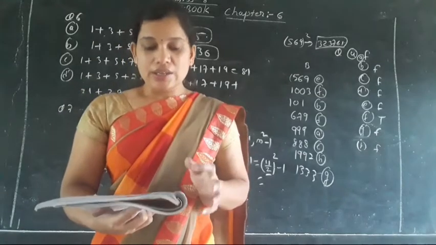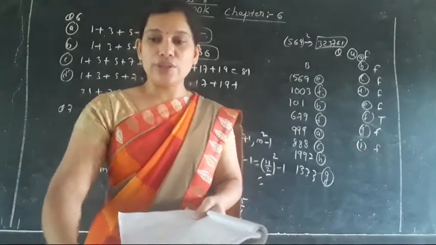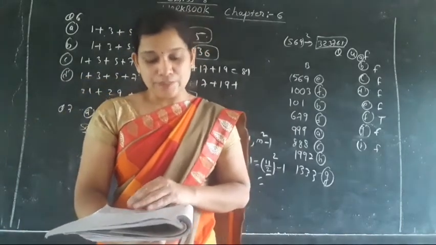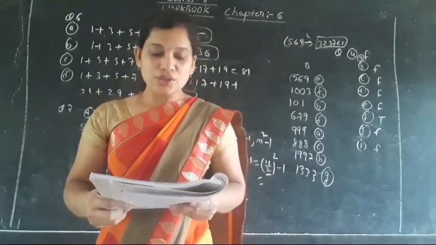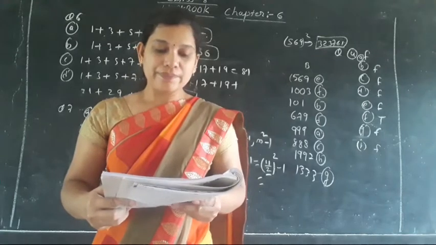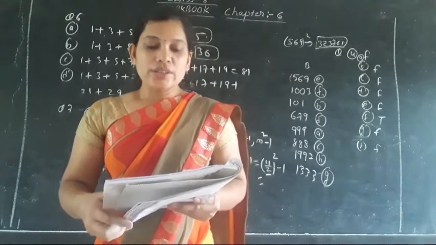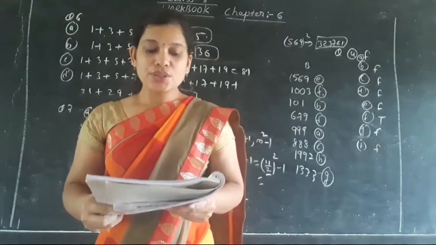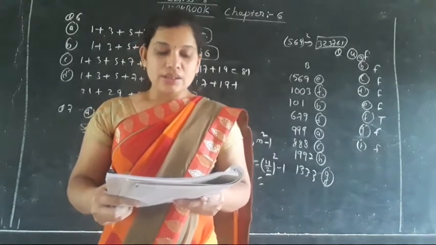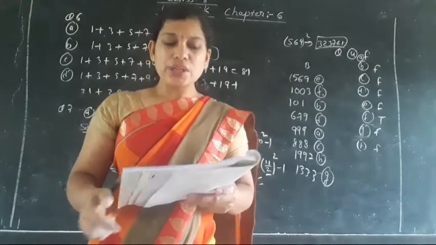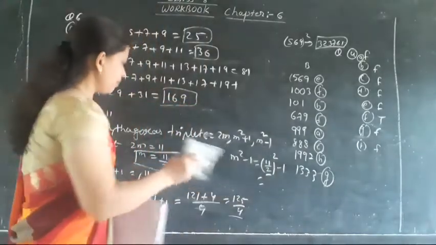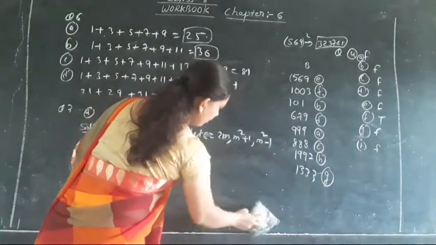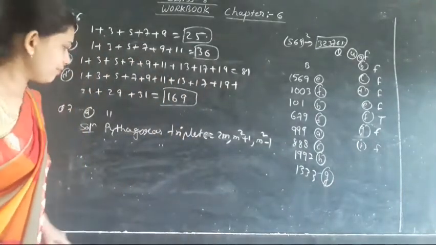Clear everyone? Rest other B, C and D try to do on your own, as Pythagorean triplets are already covered in the NCERT book. Moving toward the next question, question number 8. So what is said in question number 8? Let's see. It is said in question number 8 that circle out. So dear student, before starting question number 8, once more please look here.